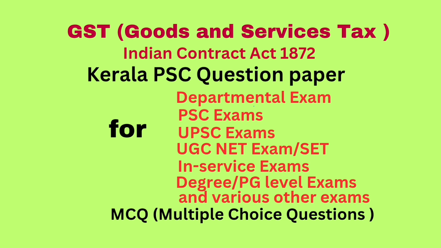Question number 4. Appellate authority means an authority appointed or authorized to hear appeals as referred to in section dash. Answer: 107. Question number 5.